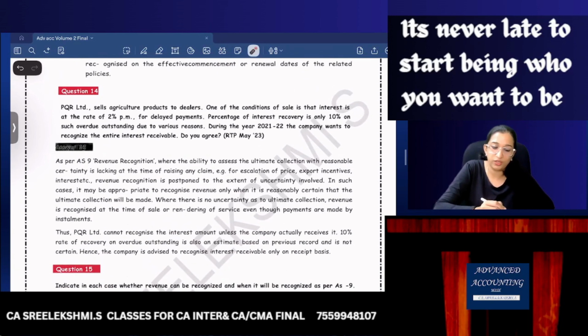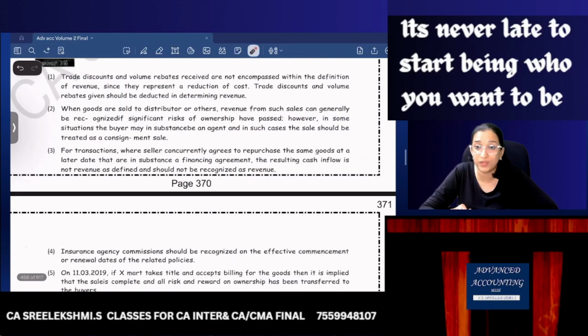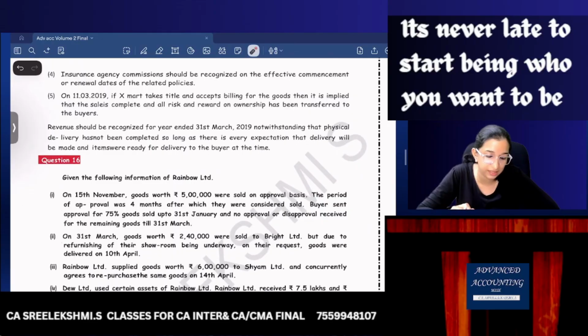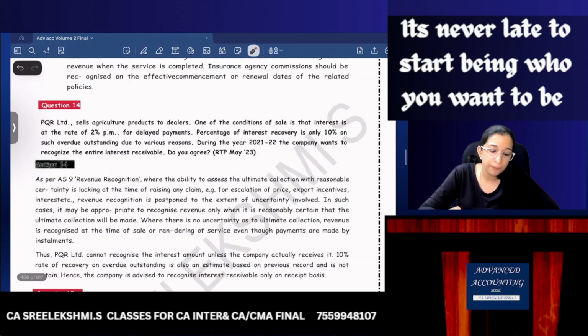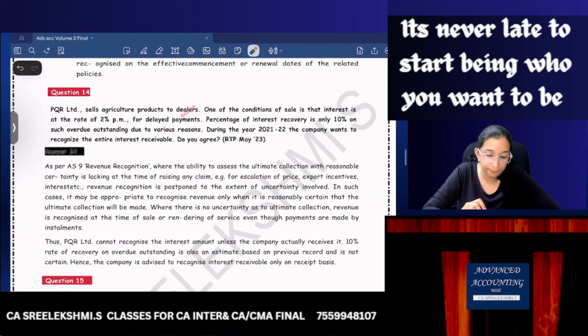Then 14 also, let me read 14 and 15, then we'll move on to study material questions. Then it is more or less repeated nature of questions. 14. PQR Limited sells agricultural products to dealers. One of the conditions of sale is that interest at the rate of 2% per month will be collected for delayed payments.